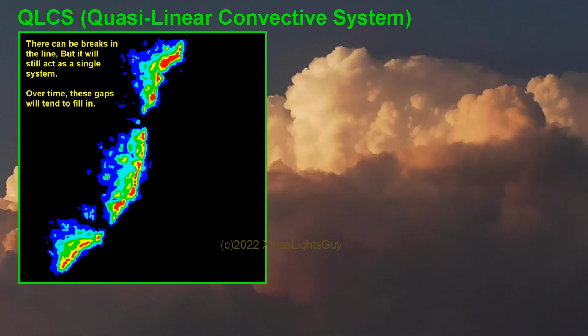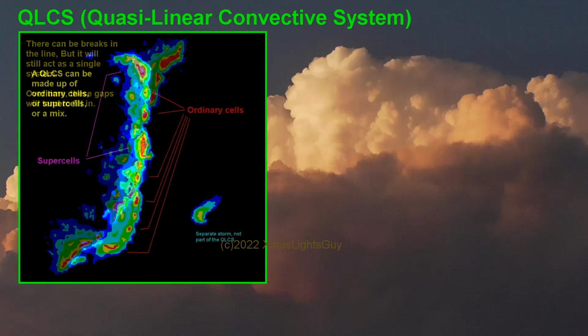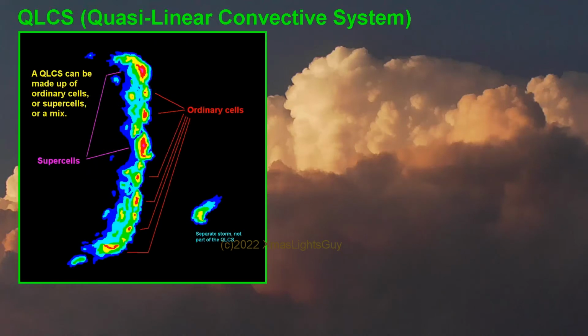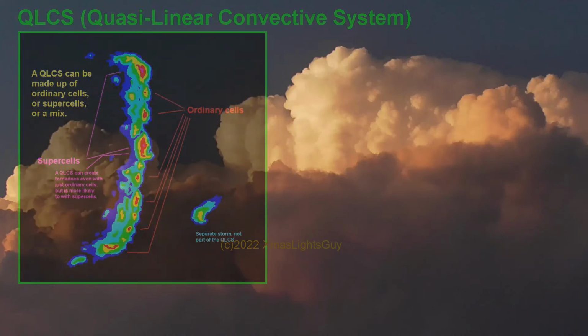In addition, it does not have to be a continuous line. There can be space between individual cells or groups of cells. But in such cases, it must still act as a single system. A QLCS can be made up of ordinary cells, or be a mix of ordinary cells and supercells, or even in rare cases be all supercells. Any of these variations can produce heavy rain, hail, damaging winds, lightning, and even a weak tornado, with lines containing supercells having a better chance of producing a stronger tornado.